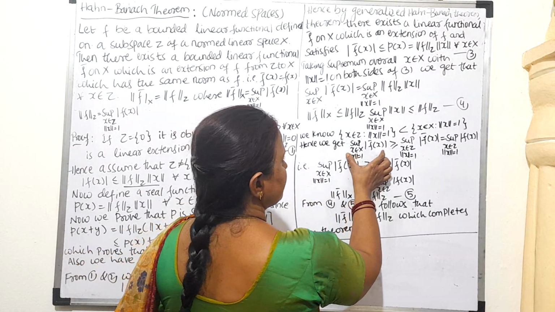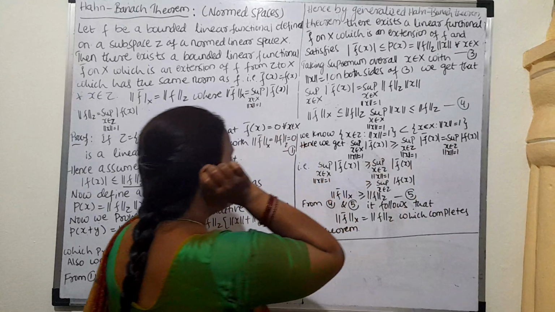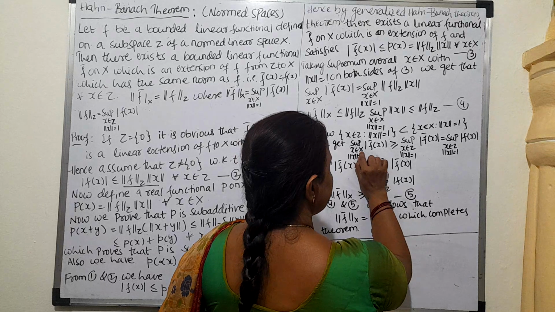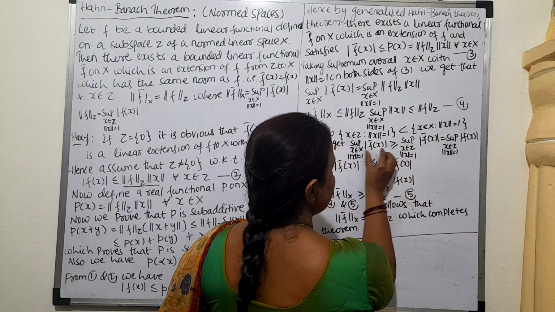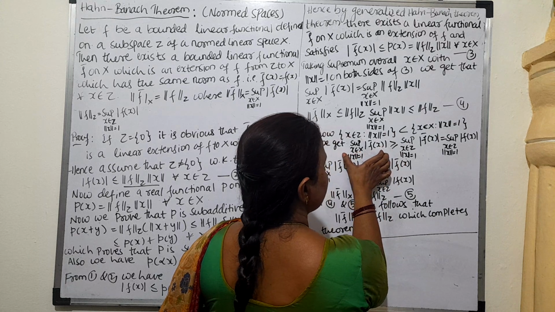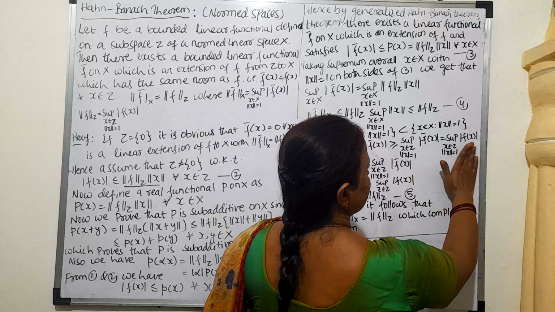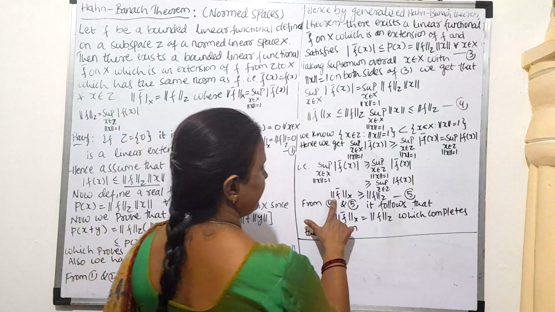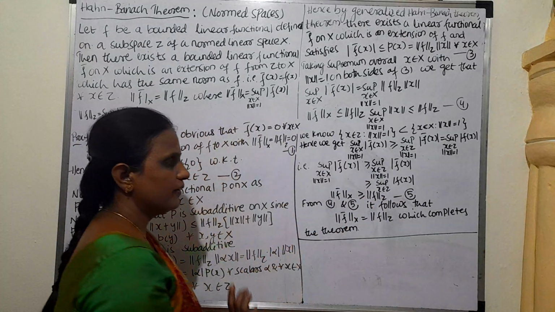So hence the supremum over this will be greater than the supremum over this. Here we are taking x, there we are taking z, z is limited, that's why the value which we take in x will be greater than or equal to. This can be written in this manner by the previous one. So hence we get that norm f bar will be greater than or equal to norm f over z.